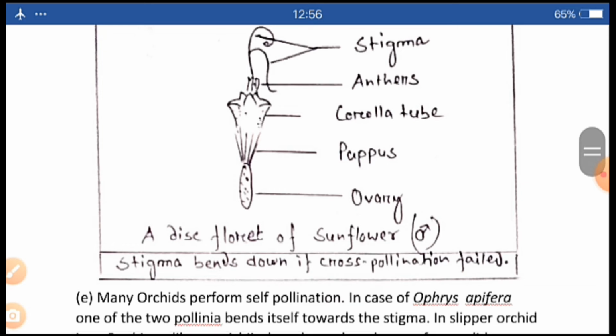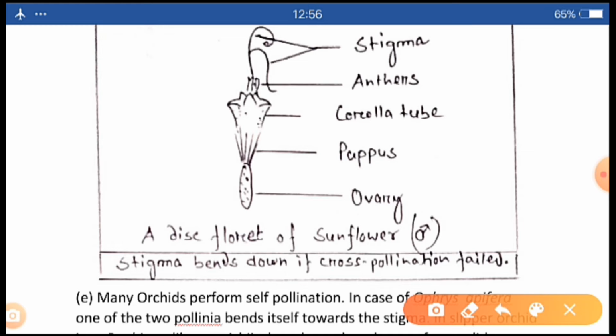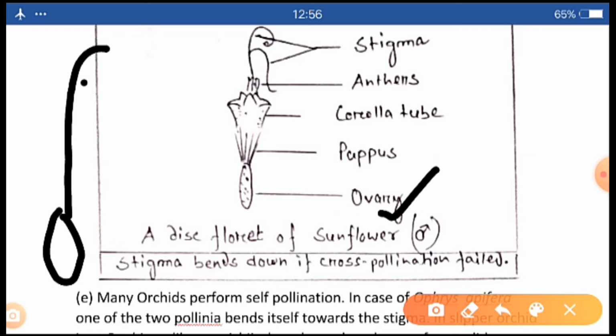You see, this is the ovary, this is the style and this one is the stigma.